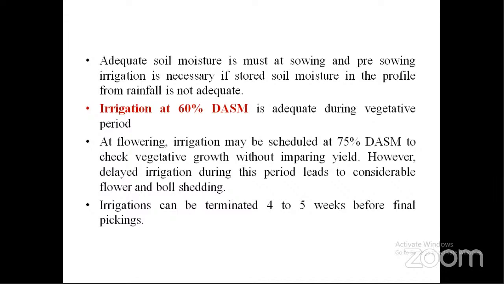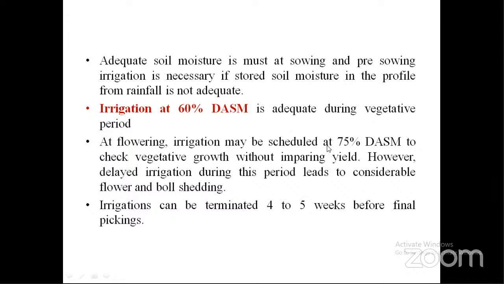After that, this reproductive growth will start. But in indeterminate plants, both vegetative and reproductive growth go parallelly. Both will happen simultaneously. That's why, if more moisture is present, this crop will utilize that moisture for vegetative growth only. But we want more flowers and more bolls because it is a commercial crop.